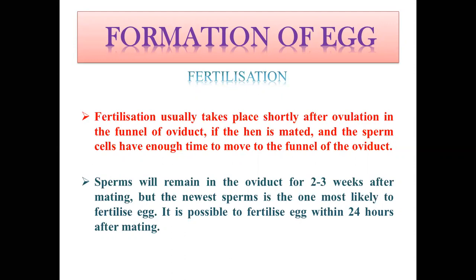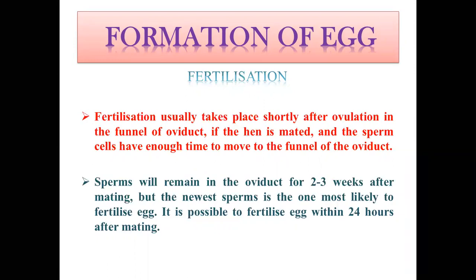So fertilization usually takes place shortly after ovulation in the funnel of the oviduct. Remember this, it may be asked: at which place does the fertilization occur? Fertilization occurs in the infundibulum. Whenever the yolk is released, it goes inside the infundibulum, and if the sperms are present there at the same time, fertilization will occur. The sperm cells have enough time to move to the funnel.